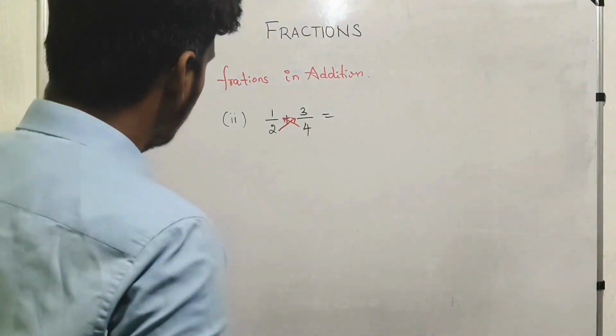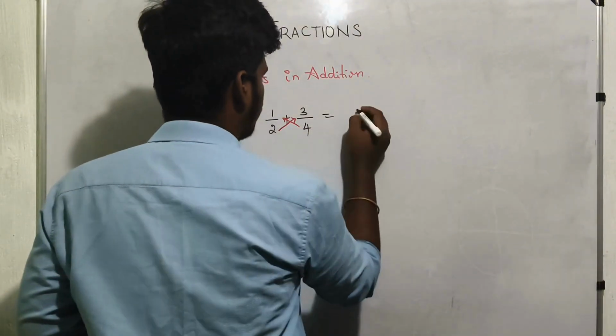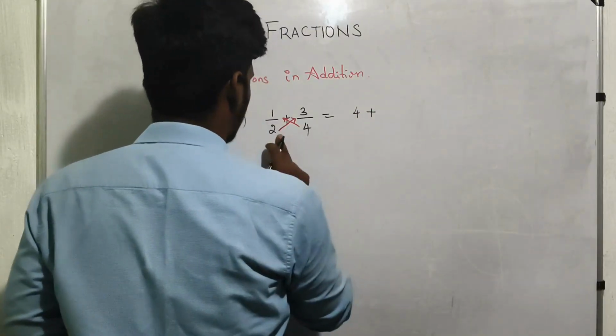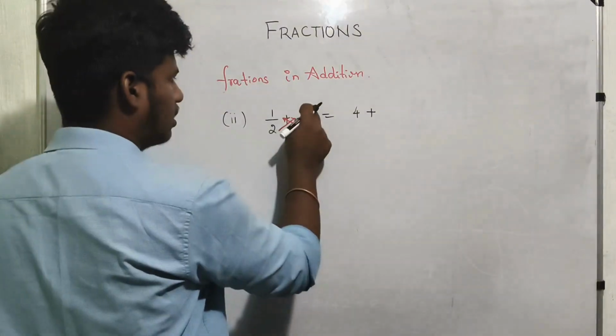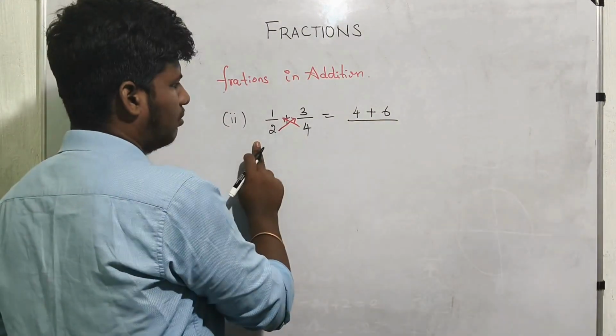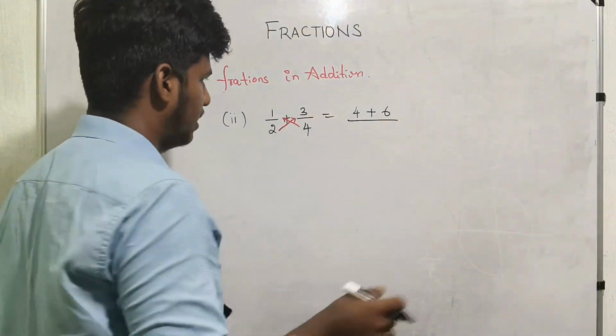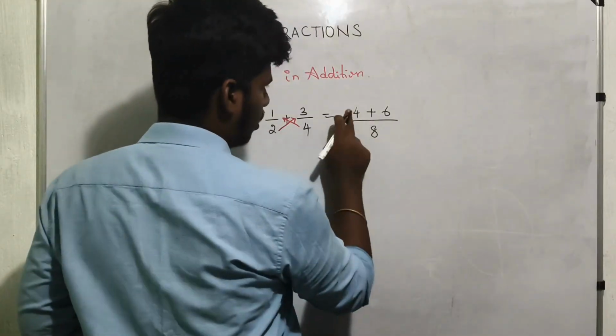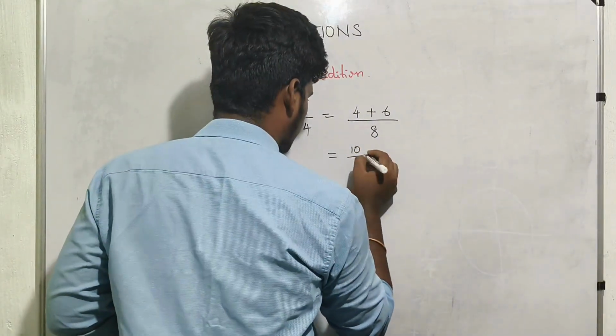So 1 times 4 is 4, plus 2 times 3 is 6, divided by the denominators 2 and 4, which we multiply to get 8. Now 10 divided by 8.